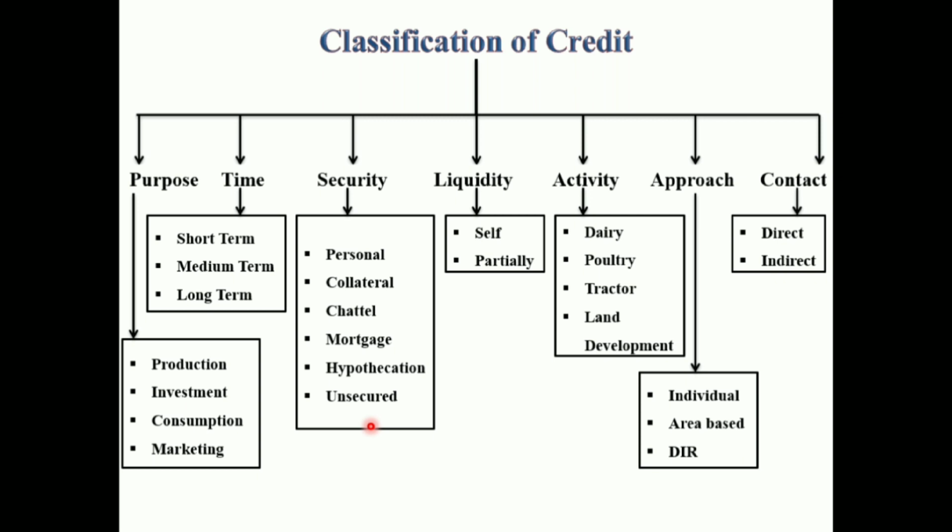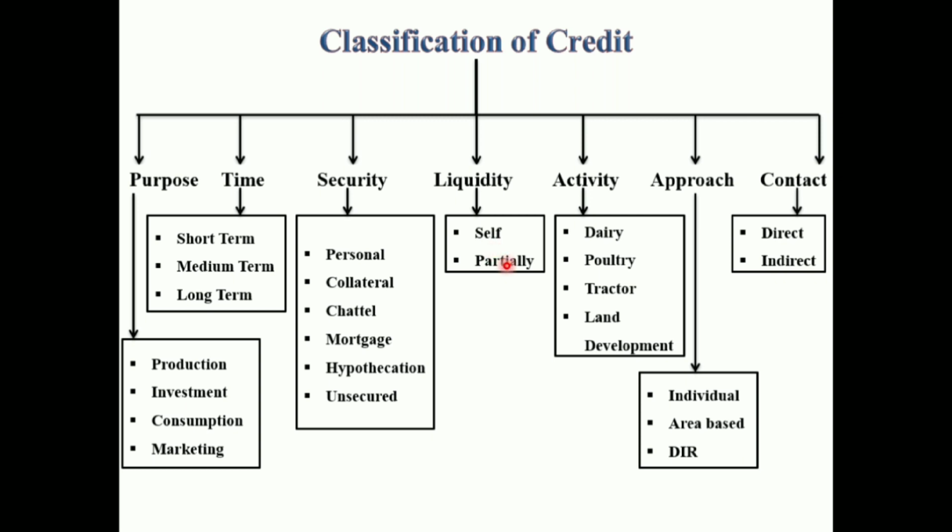Now classification based on liquidity: self-liquidating and partially liquidating. Self-liquidating loans generate income immediately and are to be paid within one year or after the completion of one crop season. For example, crop loan.